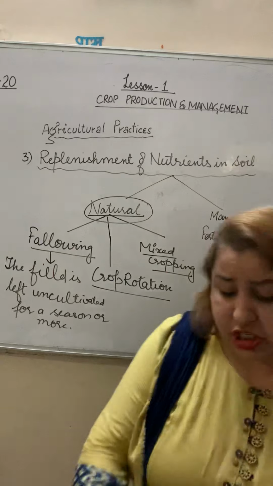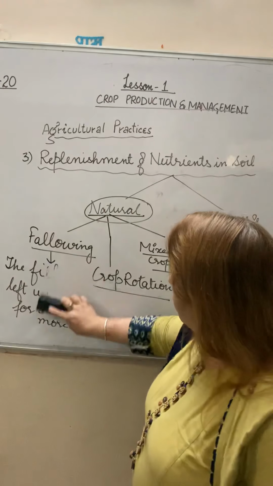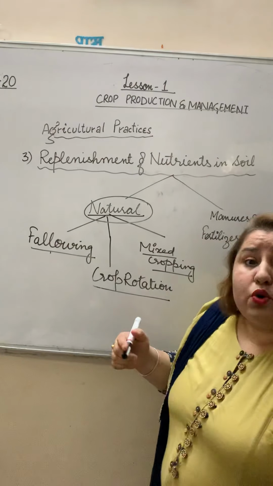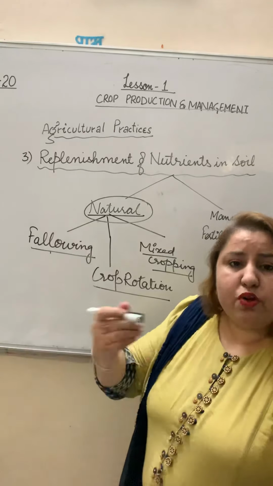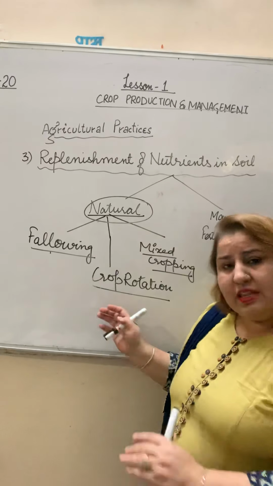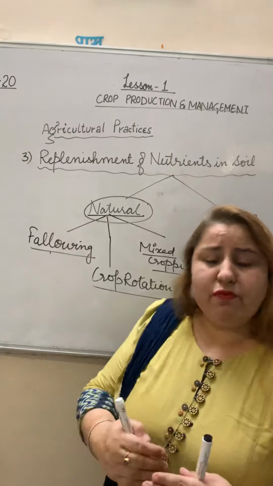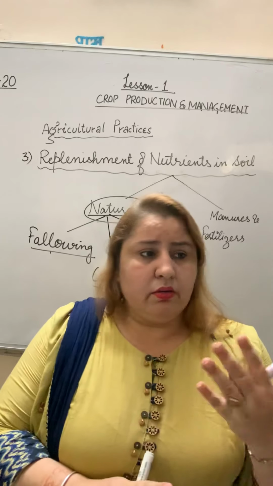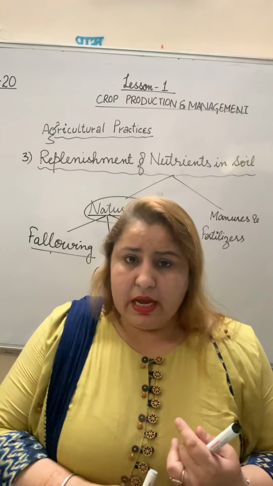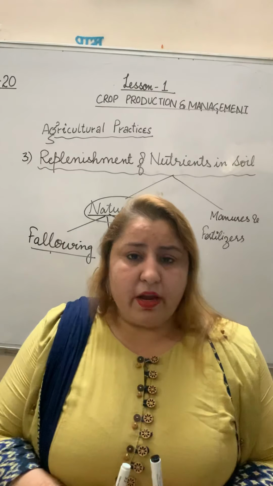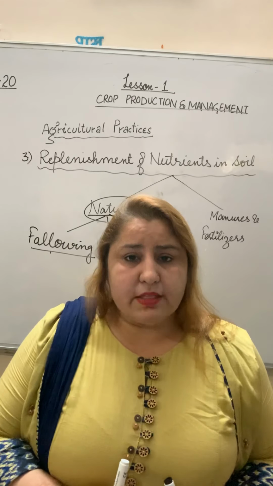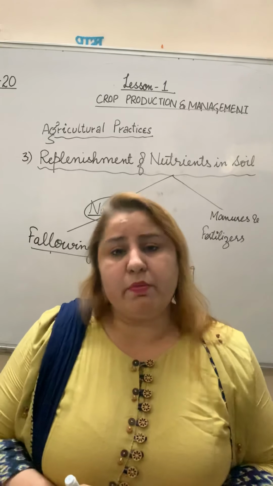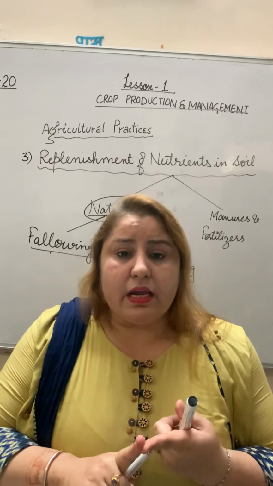Second is crop rotation. All of you are very familiar with crop rotation. Rotation means to rotate, and here we are rotating the crops. For example, in the first year we sow the seeds of wheat, and they use up all the nutrients from the soil. Then how will the soil get nutrients again? Next year we grow another crop that helps in replenishment of the soil, that is pea, a leguminous crop.